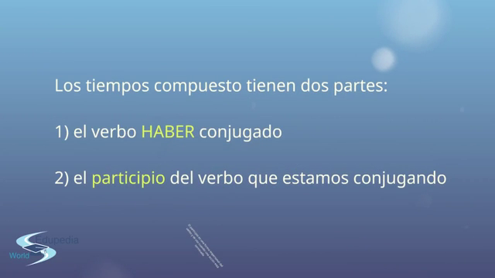So, los tiempos compuestos tienen dos partes. The compound tenses are made of two different parts. El verbo haber conjugado, the verb haber conjugated. Haber is an auxiliary verb. Haber means also to have, to be.